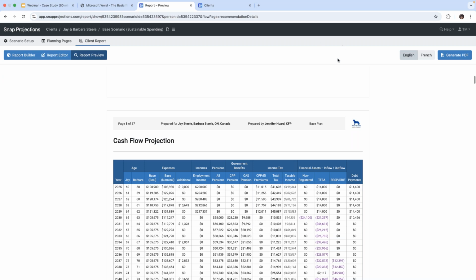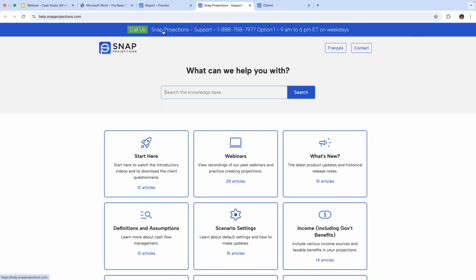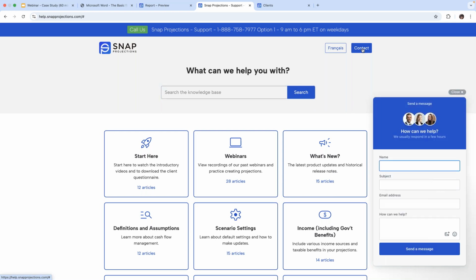And over and above that, if you need any help along the way, we have the word help on the top right-hand corner of your screen. If you click on that, you can click on our help center. And from there, we have our telephone number that you can reach us at. You can also contact us through our portal here. You can send us an email at support@snapprojections.com.